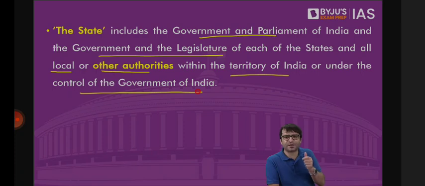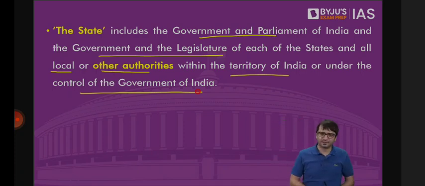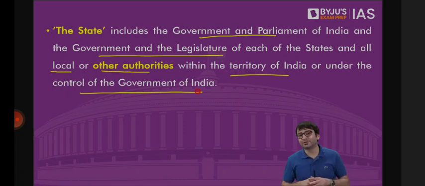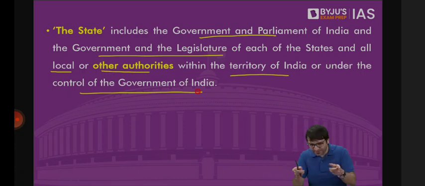Article 12 explains in the definition of state that state means the government of India and parliament of India, government of state and legislature of the state, local authorities, Panchayati Raj institutions, municipalities. Article 12 also says other authorities within the territory of India or under the control of the government of India. Which are these other authorities? Not mentioned in the Constitution.